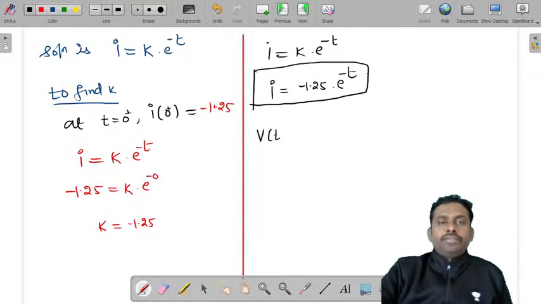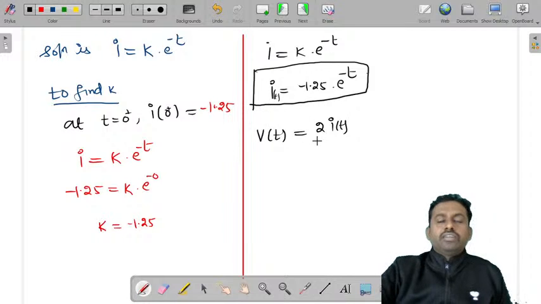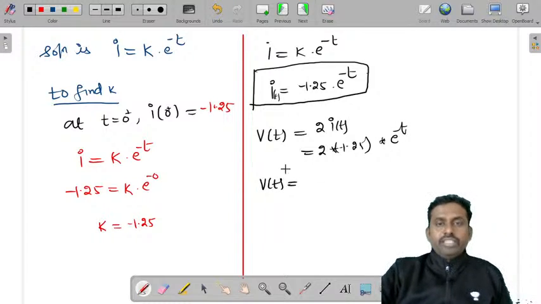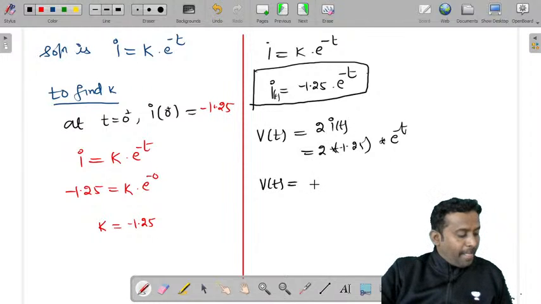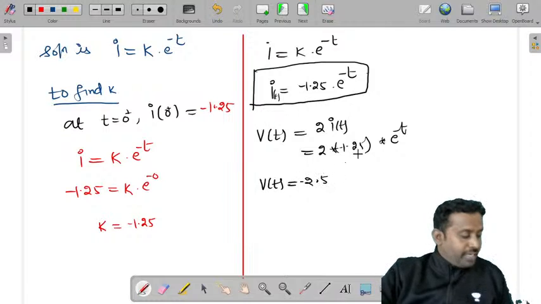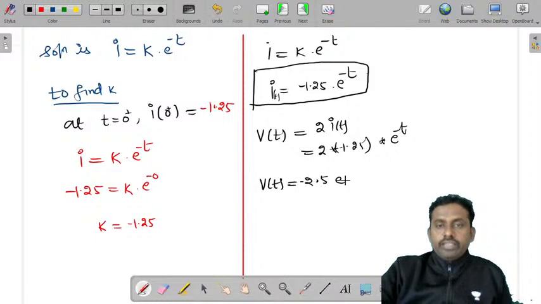Therefore, V of t is equal to 2 into I of t, so that is 2 into minus 1.25 into e power minus t. What is V of t equal to? V of t is minus 2.5 e power minus t for t greater than 0.